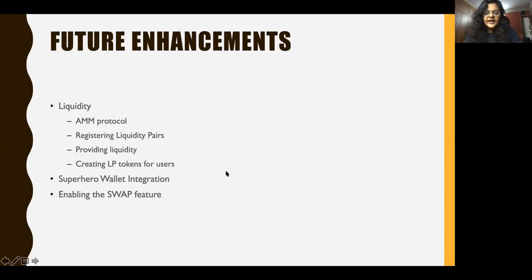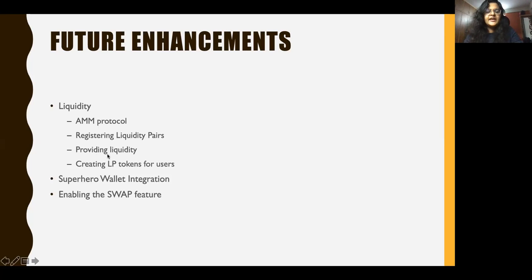Some of the future enhancements that we have already started working on: the first is the liquidity part, where we want to implement the automated market maker protocol. Token pairs can be registered, and users can provide liquidity for registered token pairs.